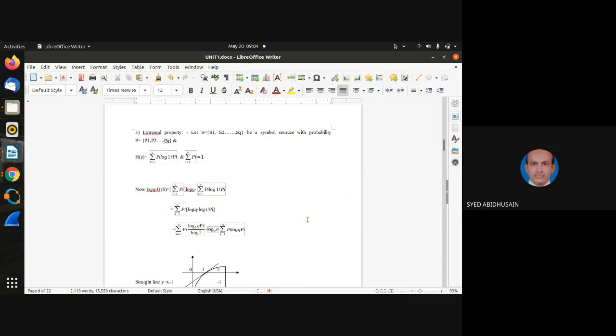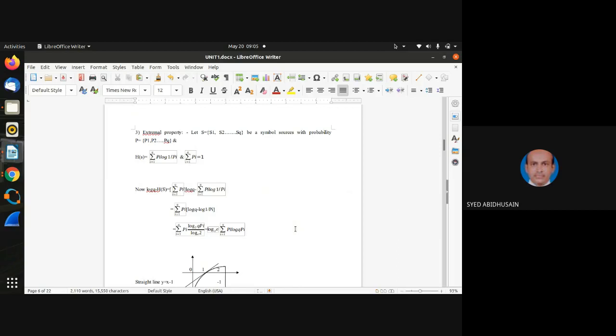Please note down all of you parallelly. I'll be going slow, so please note down so that it becomes a practice for you. It is mathematics, until and unless you practice, just reading you won't understand. Now summation i is 1 to q, p i I have taken common. So what remains, I'll put in the bracket, as you can see here: log of q minus log of 1 over p i, I have kept in the bracket. Okay now? Fine, very good.